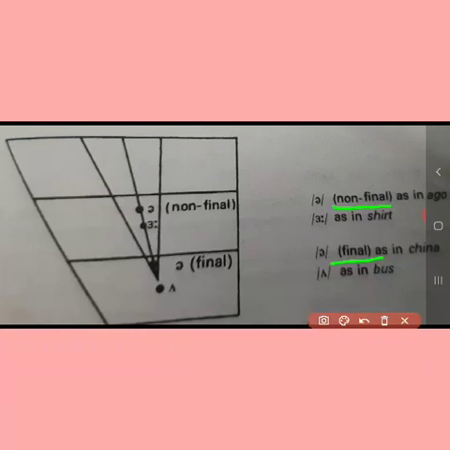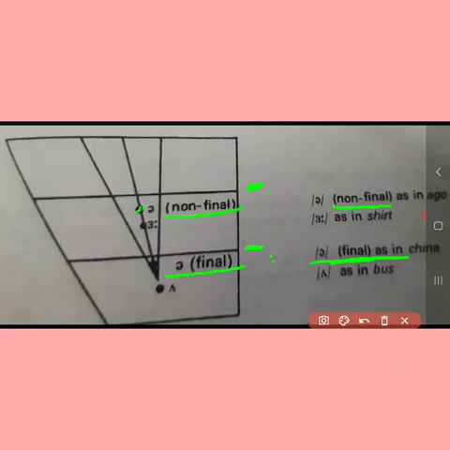So when in a word it is used in the non-final position, that is initial or in the middle position, it is produced here. Okay, it is produced just below the half close position. This is the half close position, and weak is produced here when it occurs in a word in the non-final position, that is at the beginning of the word or at the middle of the word. But when it is used in the final position in a word like China, India, then in that case it is produced here, just below the half open position. So that's why there are two positions of this weak.